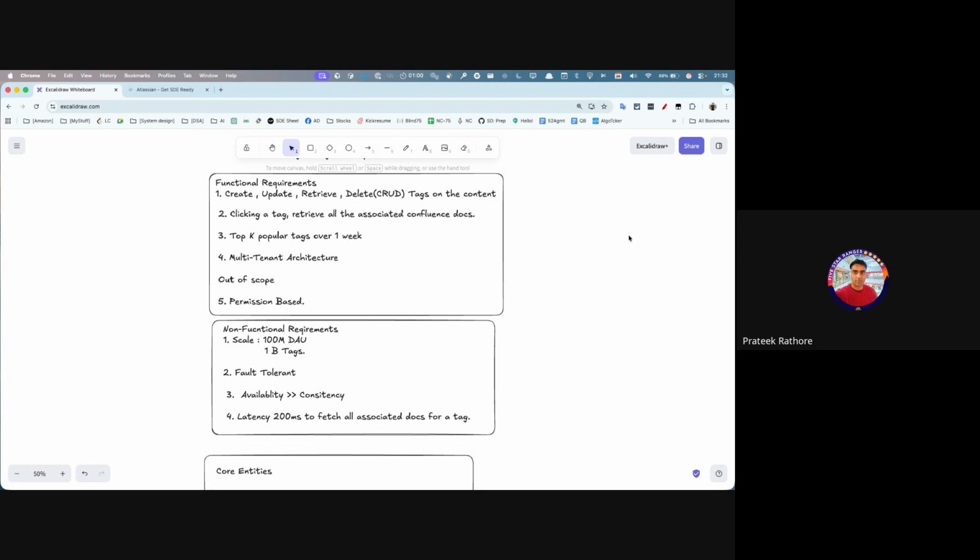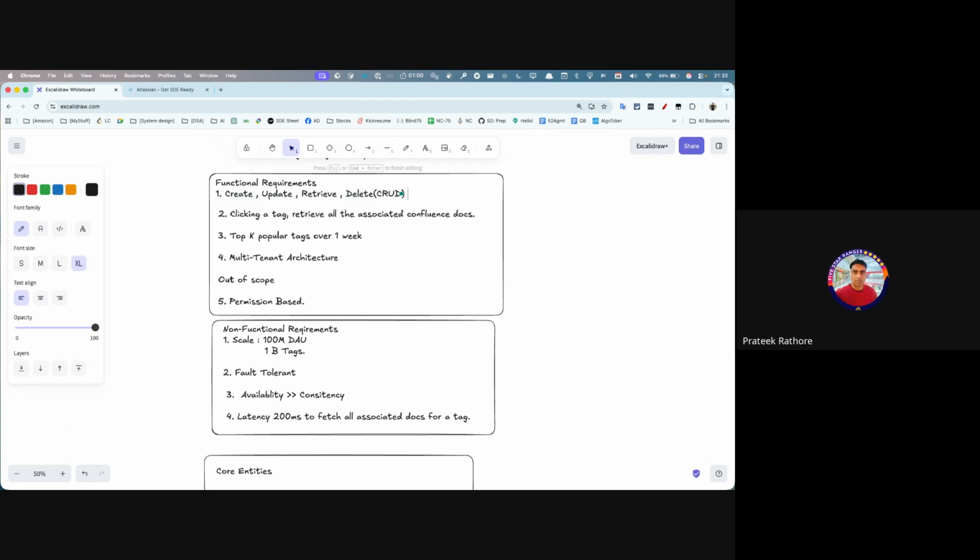Maybe the requirement could be that at organization level I want to abbreviate it as AI, artificial intelligence, so that everybody can track.